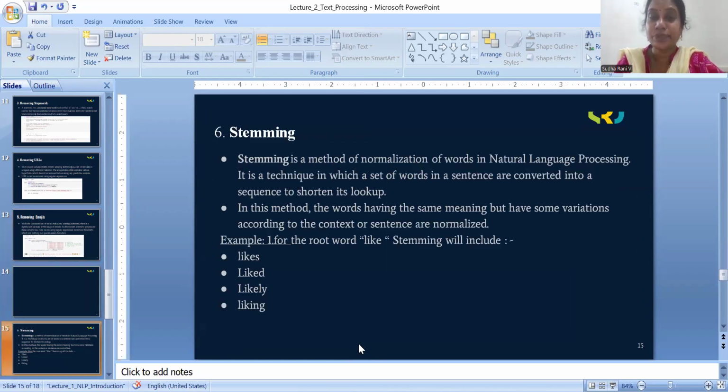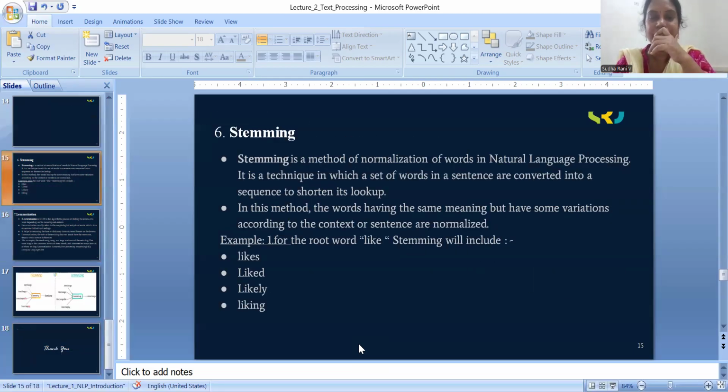Next important step in pre-processing. Here we have two important steps in text pre-processing, that is stemming and lemmatization. If time permits, I will make one more video excluding this, only with an explanation regarding stemming and lemmatization, because these are important topics and we need much explanation. If time permits, definitely I will cover one more video, only the topics of stemming and lemmatization.